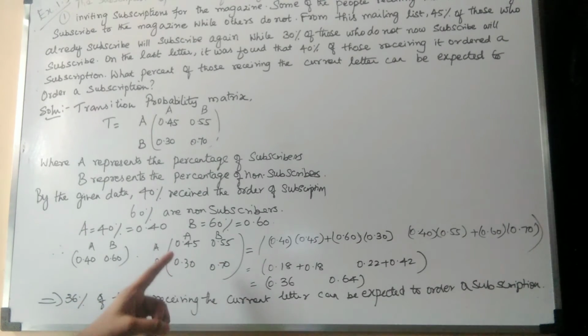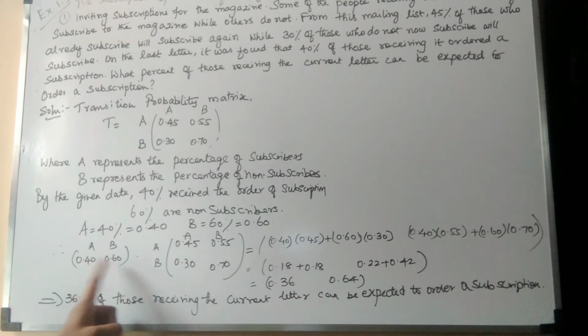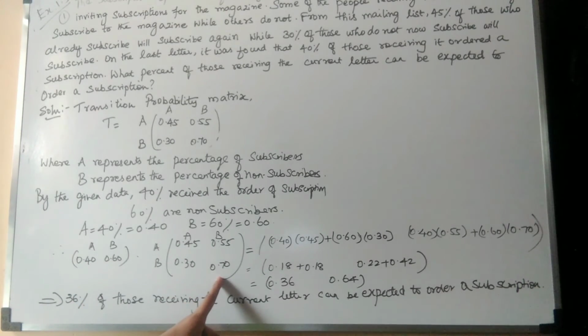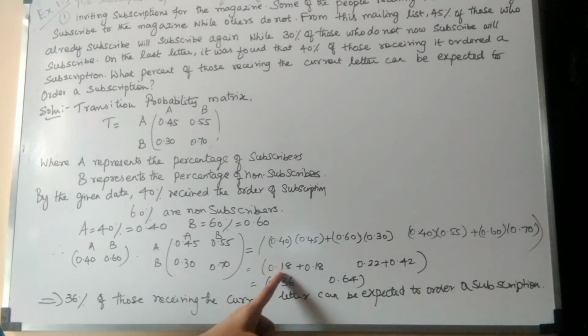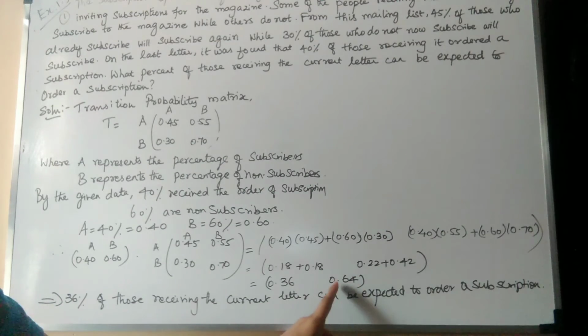Similarly, 0.40 times 0.55 plus 0.60 times 0.70. If you multiply, you get 0.18 plus 0.18, which is 0.36. Similarly, 0.22 plus 0.42, which is 0.64.